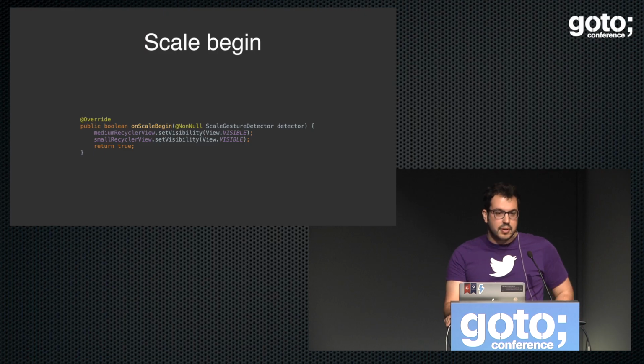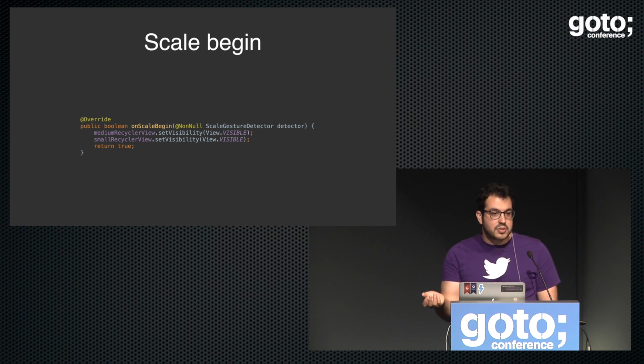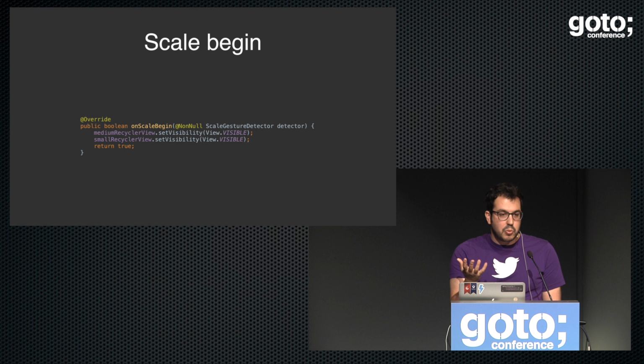So in onScaleBegin, what we want to do is show both the small and medium recycler views, because, as you saw in the video, in the middle of that zoom in or zoom out, we are going to do a fade in, fade out between both recycler views, right? So both have to be visible. You can do it differently, but this approach works because the smoke and mirrors come at the end, in onScaleEnd.